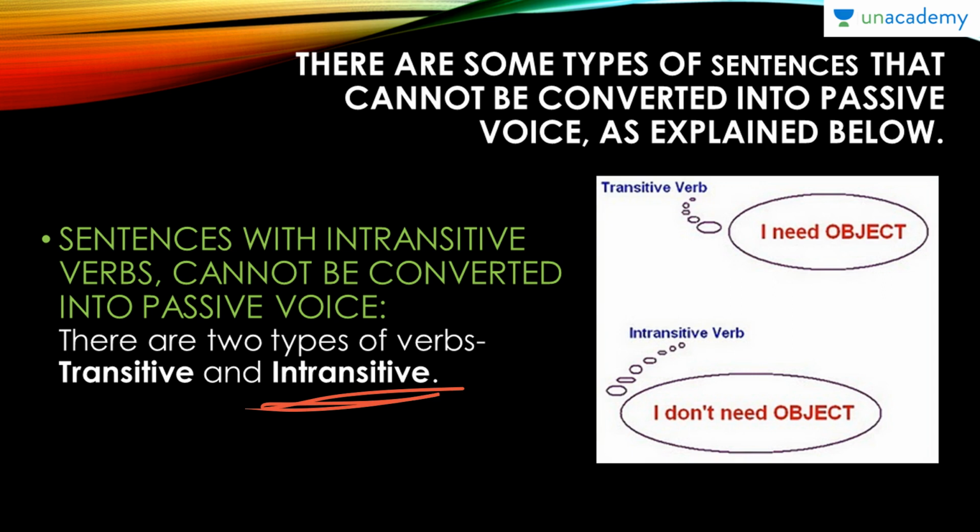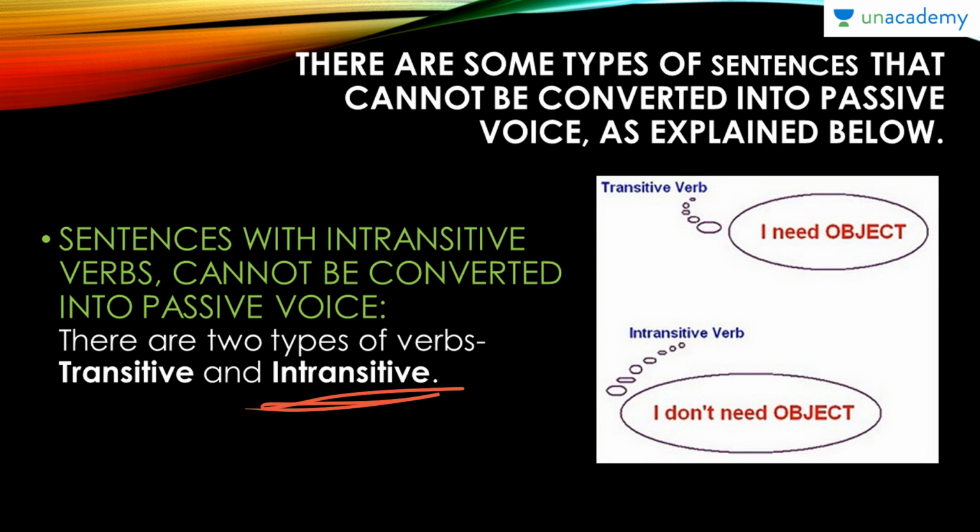Let's take a transitive verb to start with. So what are transitive verbs? A verb that requires an object in the sentence to give a complete meaning is called a transitive verb. So in a sentence, when a verb needs an object to finish the whole sentence, then it's a transitive verb. For example, he bought. The sentence is not complete, right? He bought a gift. Buy or bought in the past tense is transitive.